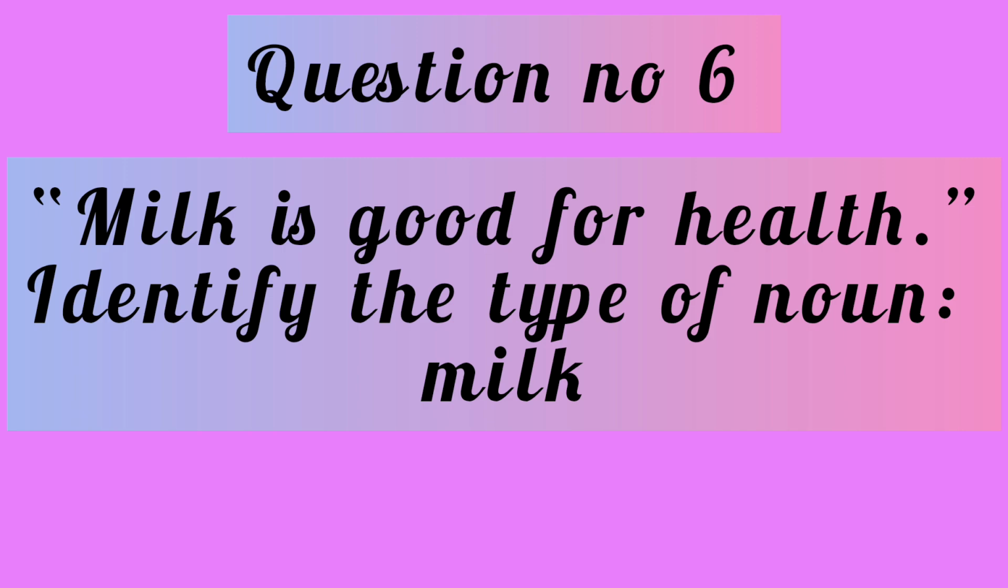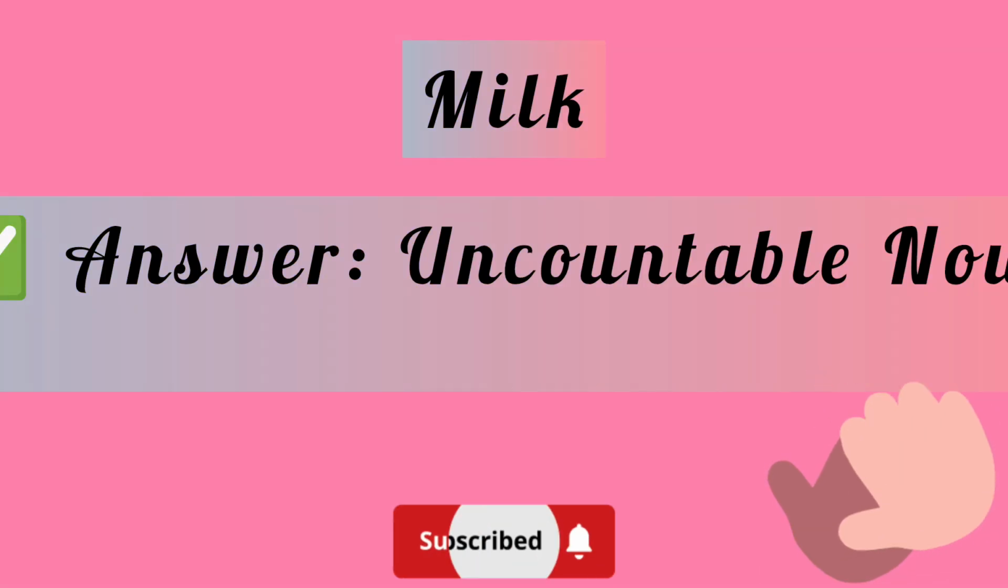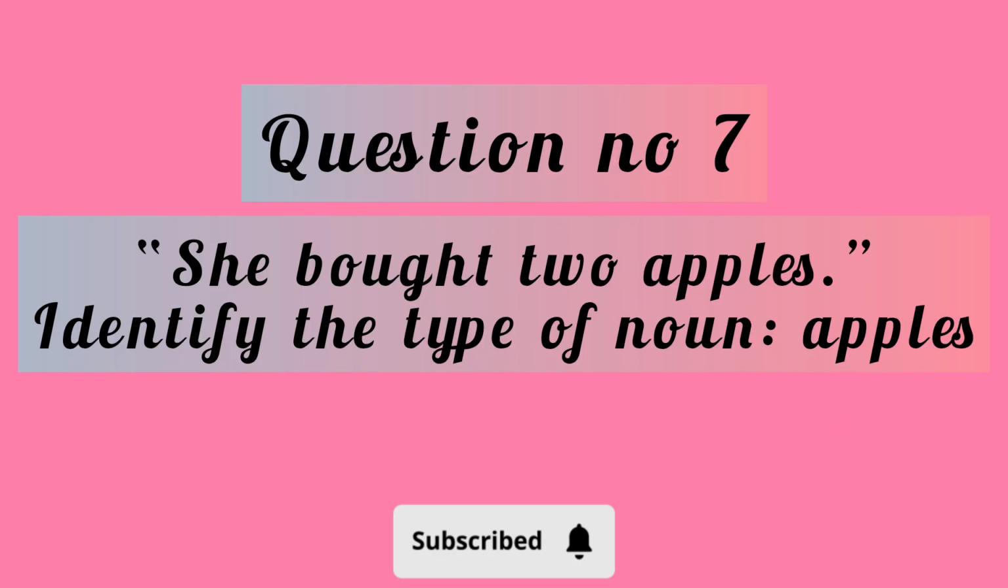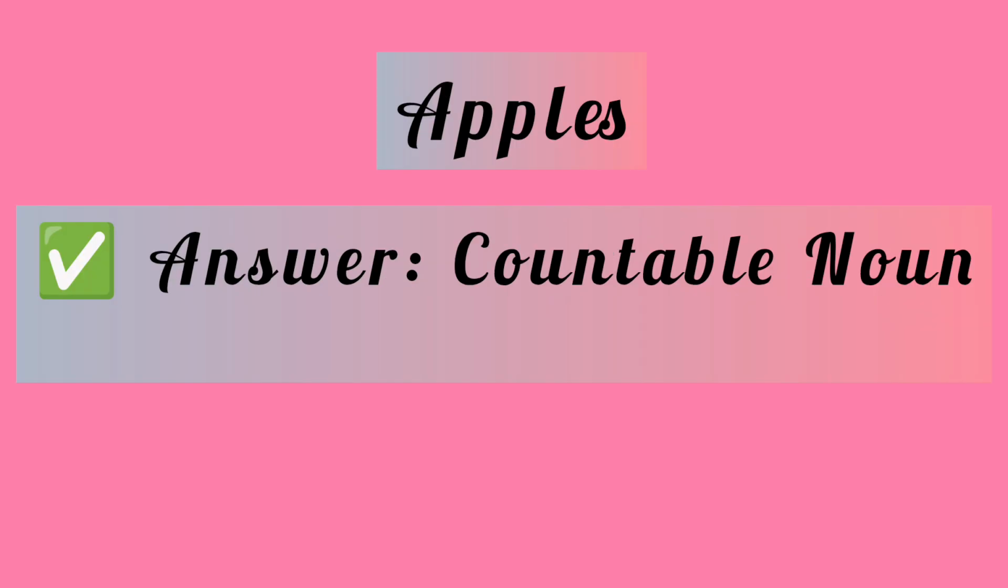Milk is good for health. Identify that noun, milk. Milk is an uncountable noun because you cannot count it. She bought 2 apples. So apples are a countable noun because you can count apples.